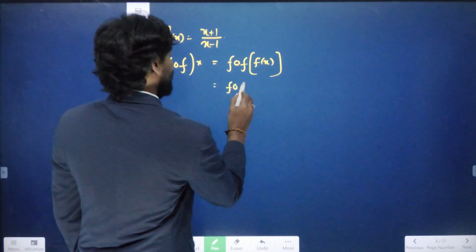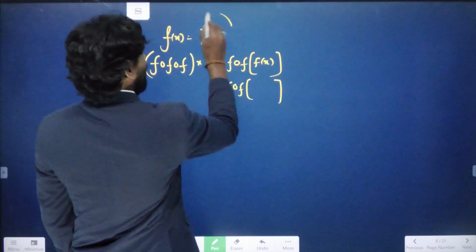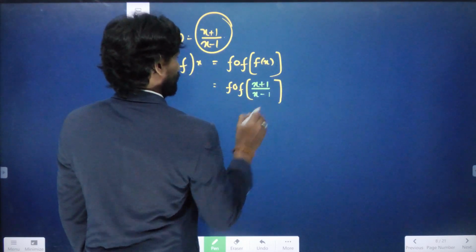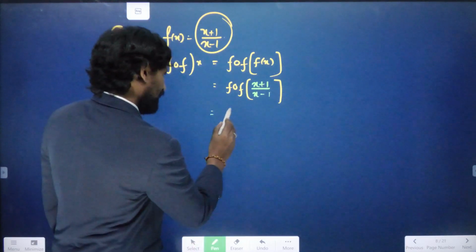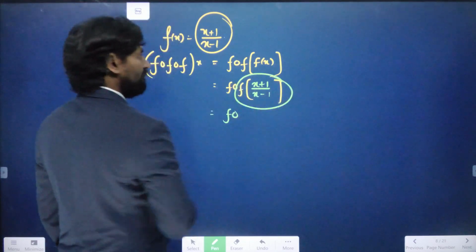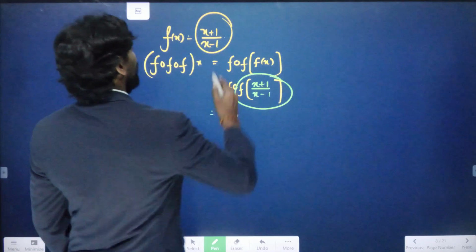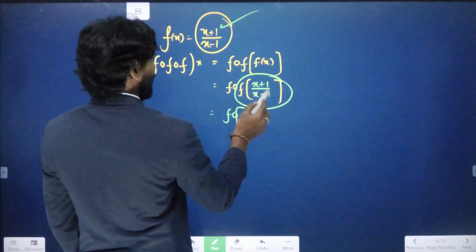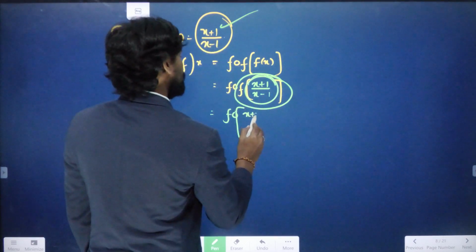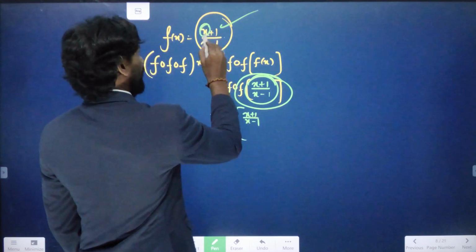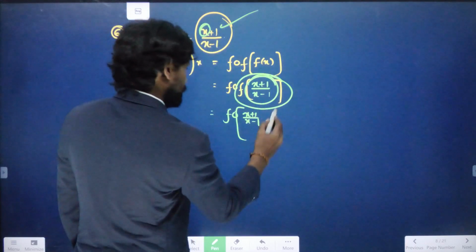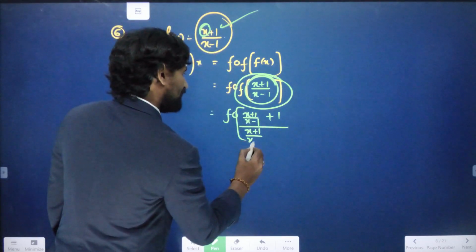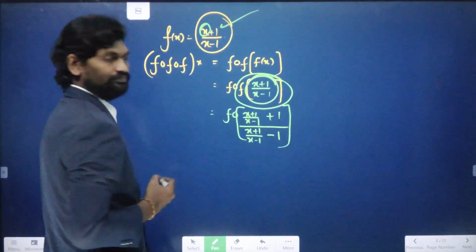Now this f circle f, this f of x value is nothing but x plus 1 by x minus 1. Again f circle, this is also in the form of f of x. F of x formula is x plus 1 by x minus 1. So wherever you see the x, we have to substitute this one. In the place of x, I substitute the entire fraction: x plus 1 by x minus 1, plus 1, divided by x plus 1 by x minus 1, minus 1.